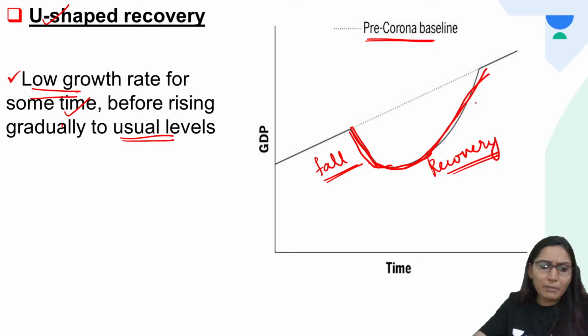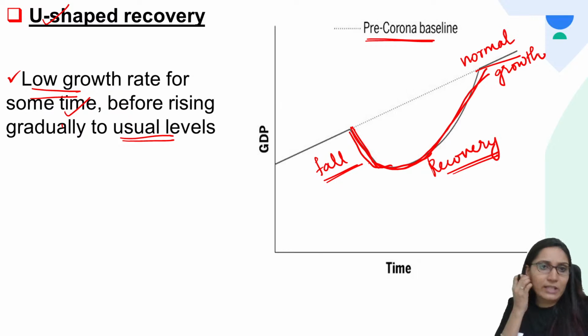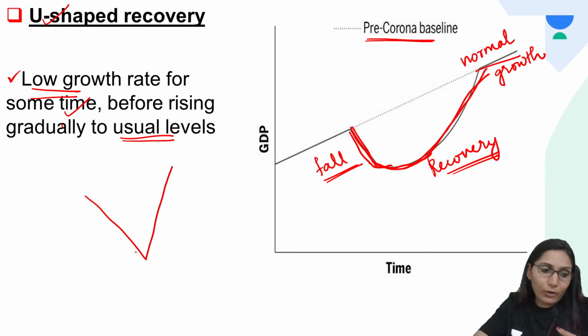So before coming to the normal growth rate, there is a slow rise, that is, a gradual rise, unlike in the case of V-shaped recovery. In V-shaped recovery, see, the fall is sudden and also the recovery is sudden, but here the recovery is not sudden. It's slow. It's a slow recovery.